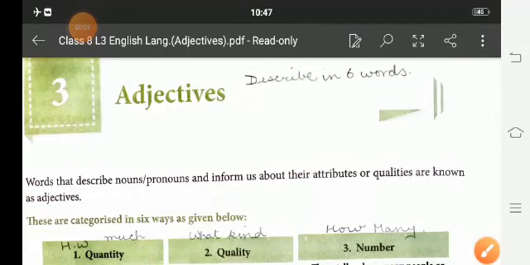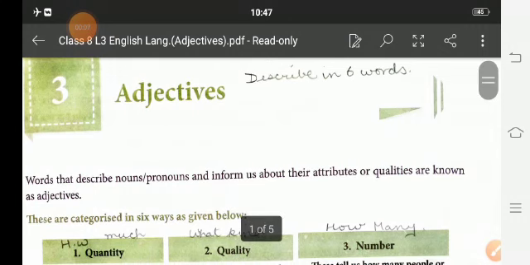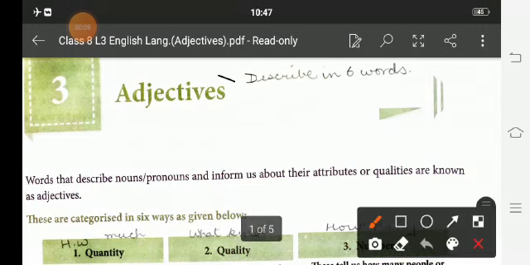Hello and welcome once again to this new session of English language. Today we are going to discuss the book work of the chapter on adjectives.